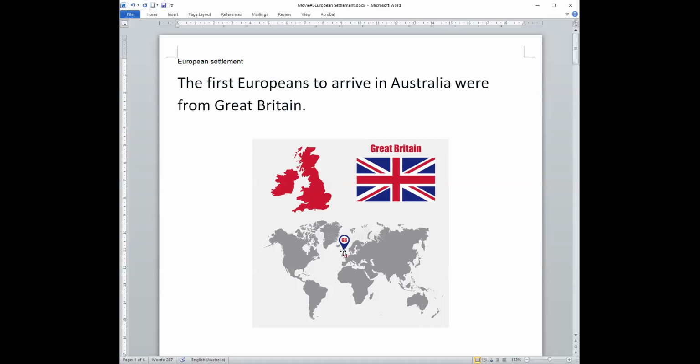So here is the continent of Europe and the country of Great Britain. Here is their flag, the Union Jack. Here is a larger picture of Great Britain. So the first people to arrive in Australia from Europe were from Great Britain.